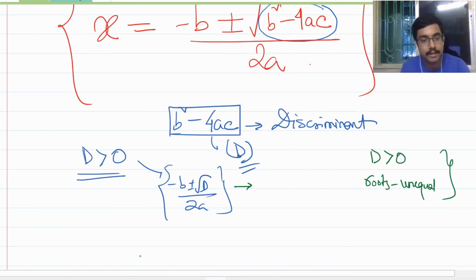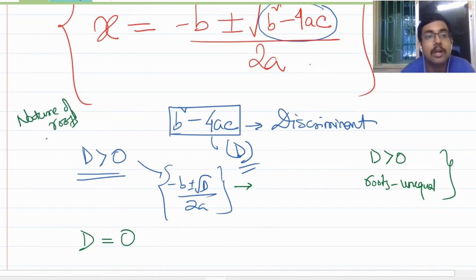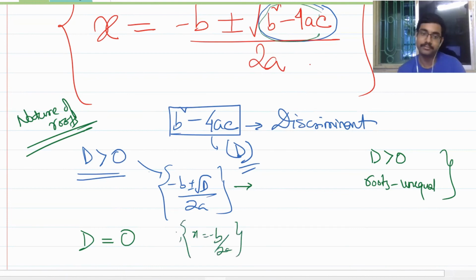Okay. Now comes the case when this D is equal to 0. You just have to check this one. What are we trying to see? We are trying to see the nature of roots, how the roots are. So if D is equal to 0, then this x will be only minus b by 2a, isn't it so? Are you understanding? So if b square minus 4ac is equal to 0, then the roots are equal.